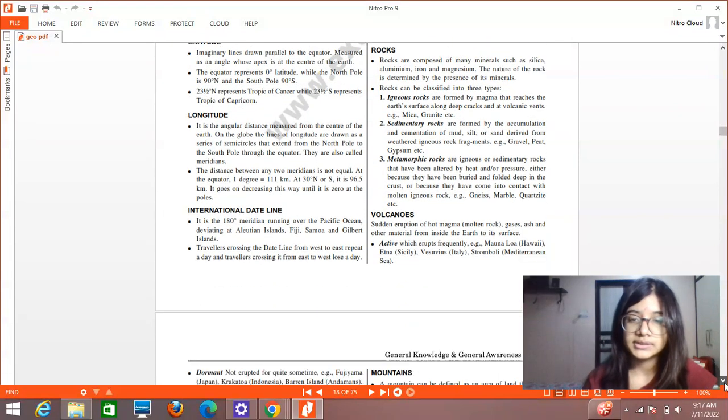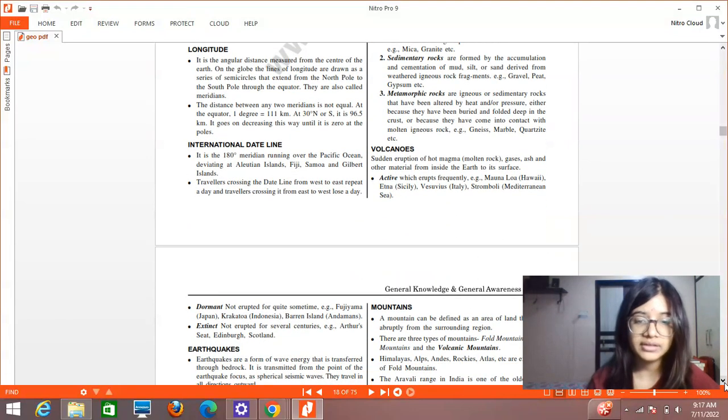Then volcanoes. A volcanic eruption is the sudden eruption of hot magma, molten rock, gases, ash, and other materials from inside the earth to its surface. Then we have different types of volcanoes as well. Active ones erupt frequently, like Mauna Loa in Hawaii, Etna, Vesuvius, Stromboli. The names are important, so you have to remember the names of the active volcanoes.